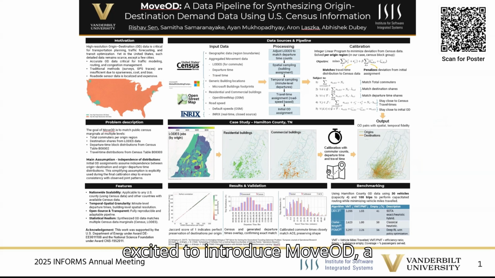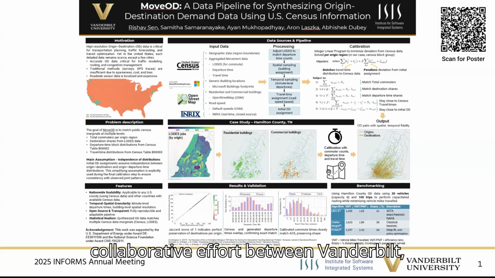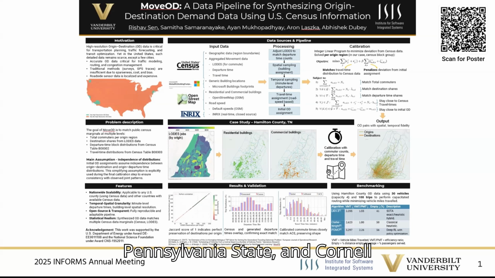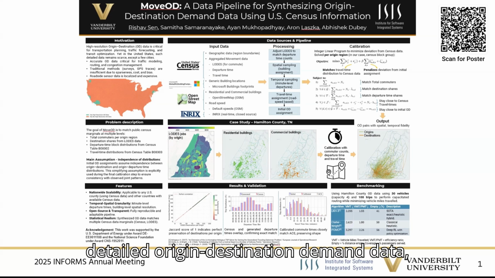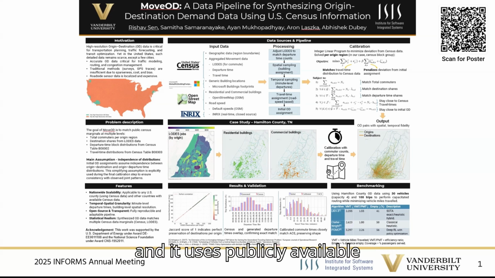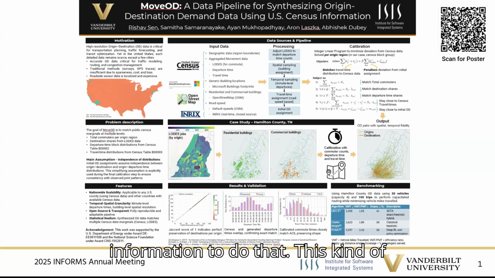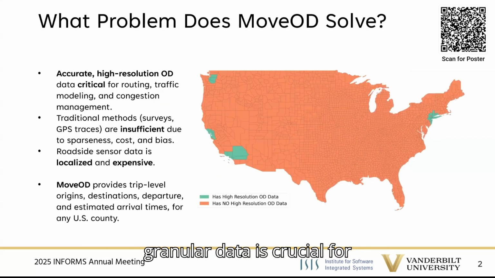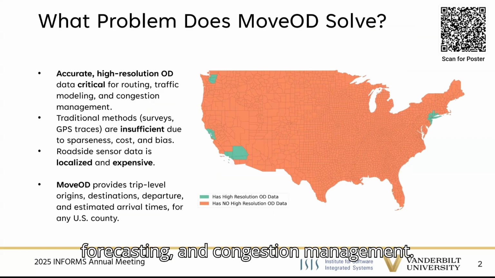Today I'm excited to introduce MoveOD, a collaborative effort between Vanderbilt, Pennsylvania State, and Cornell universities. MoveOD is an innovative data pipeline designed to generate detailed origin-destination demand data, and it uses publicly available information to do that. This kind of granular data is crucial for transportation planning, traffic forecasting, and congestion management.